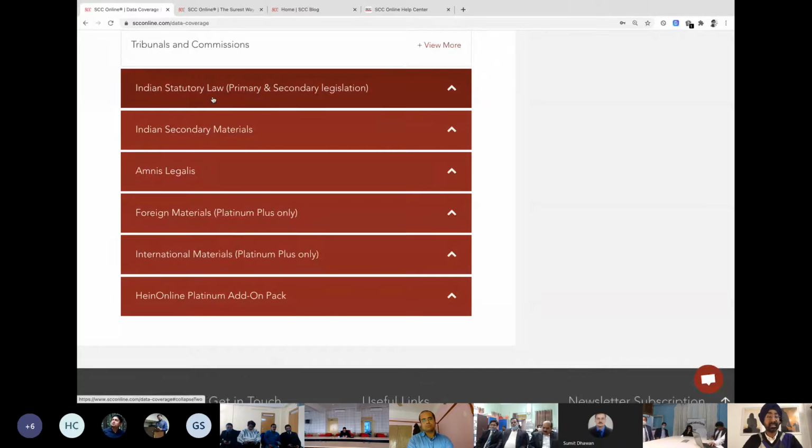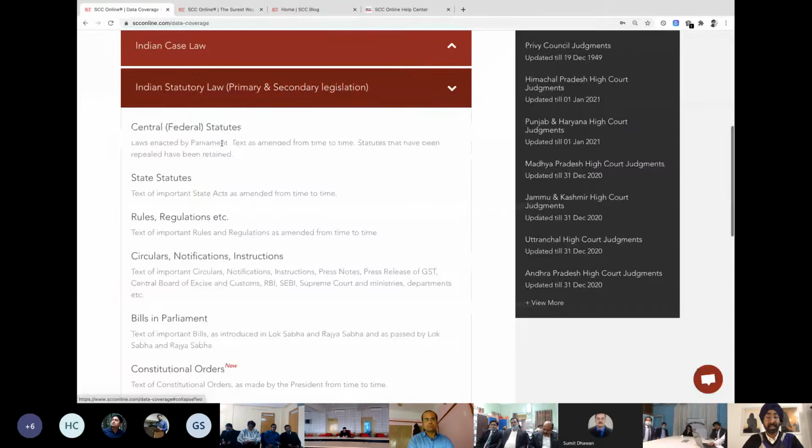Then the statutory law, which will give you access to the central acts, state acts, rules and regulations, circulars, and the bills in parliament. All this information comes in, and these circulars and notifications have been stacked in a way that they are under a particular ministry. So if you want to see, let's say, the Central Board of Excise and Customs, if you go on the software and click on Central Excise, Central Board of Excise and Customs, it'll give you year-wise all the notifications and circulars. So you are not lost over there. Everything is shown to you in a simple manner.